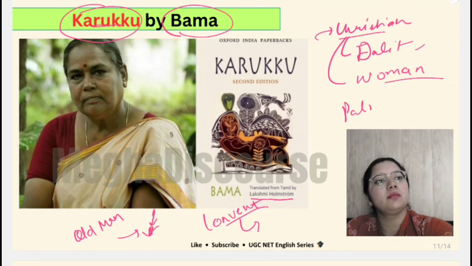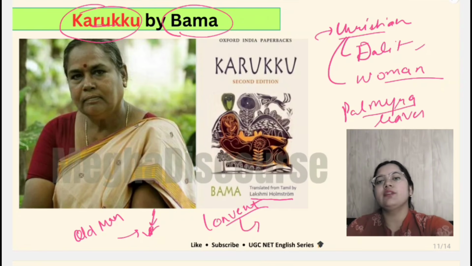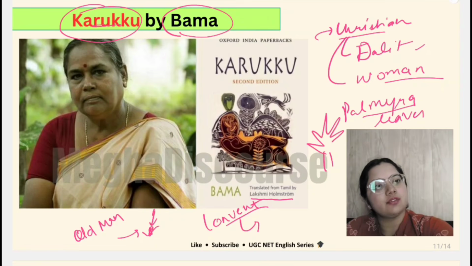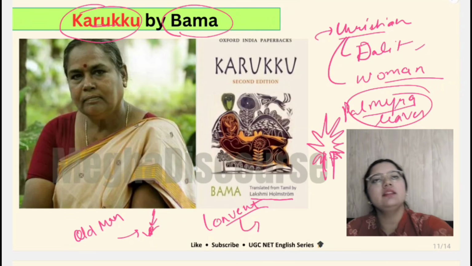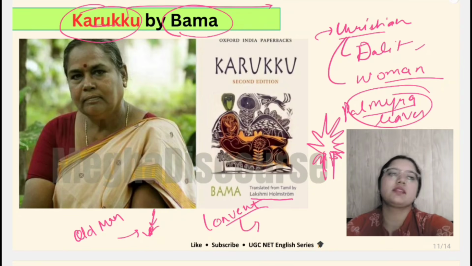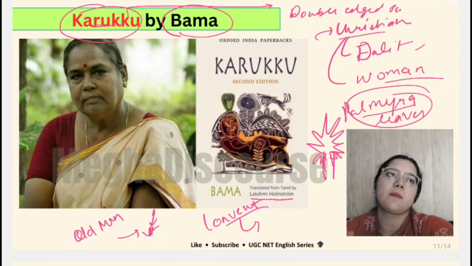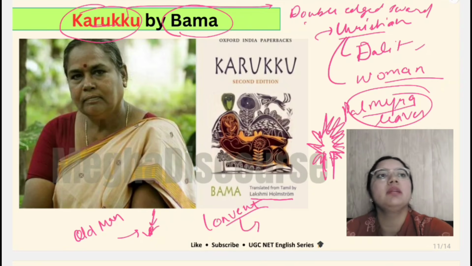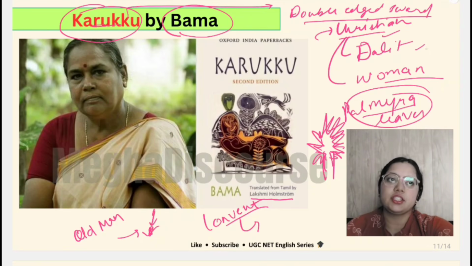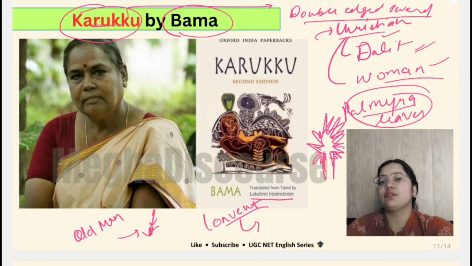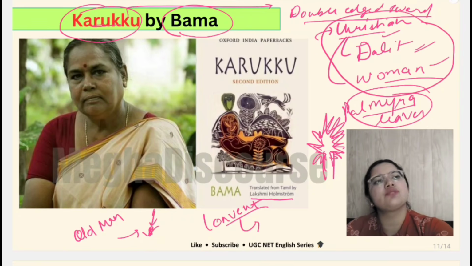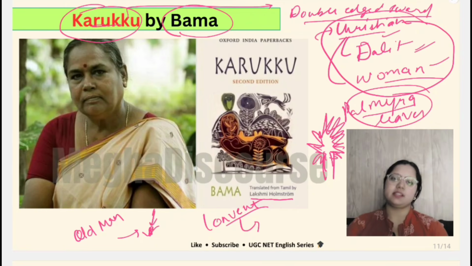Karukku means the Palmyra leaves. Palmyra leaves are leaves which look like this. If you have ever seen them, just go to Google and search Palmyra leaves. And there is a symbol, the double-edged sword. Like Palmyra leaves, we have a double-edged sword. At first she is a Christian minority, a Dalit, and on top of that she is a woman. So it is a kind of double-edged sword. There are problems on both sides and she has to face all of these things.